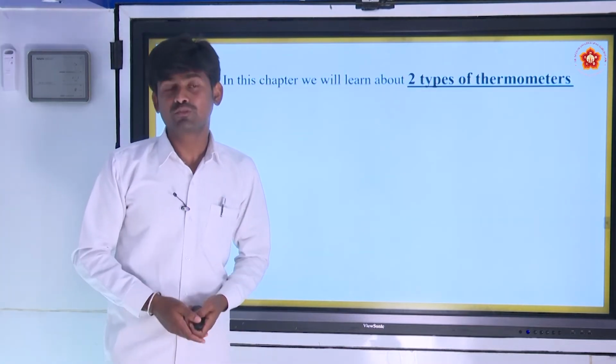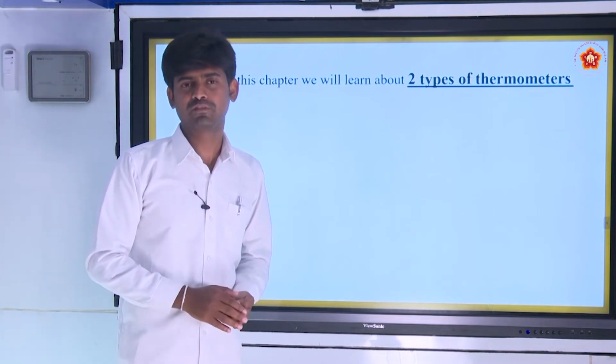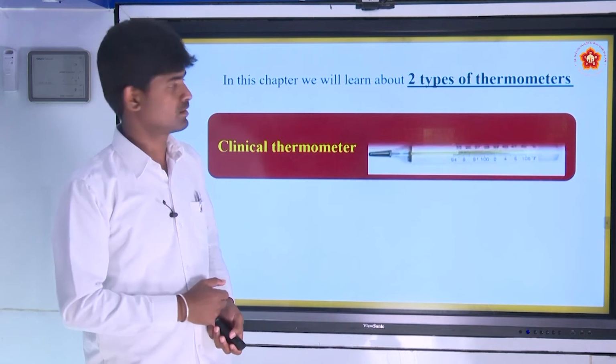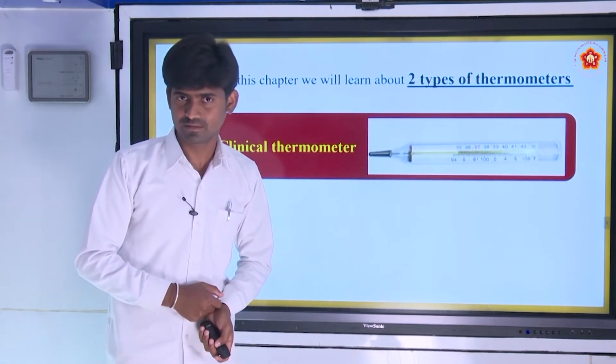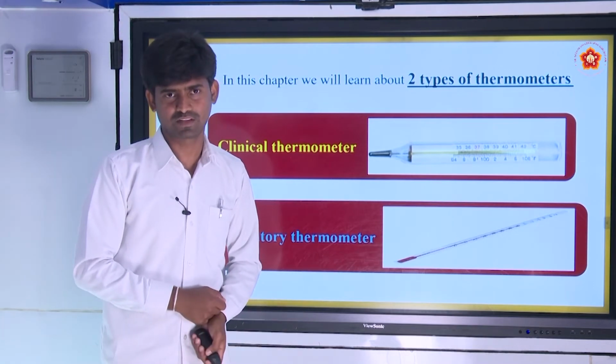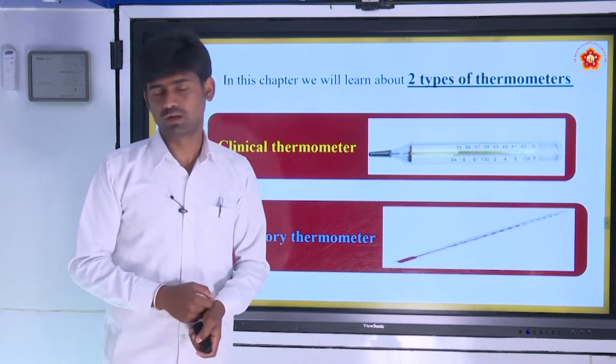In this chapter, we will learn about two types of thermometer. First one is the clinical thermometer. I think you have seen this type of thermometer. Second one is the laboratory thermometer. You have seen this type of thermometer. Let us discuss one by one.